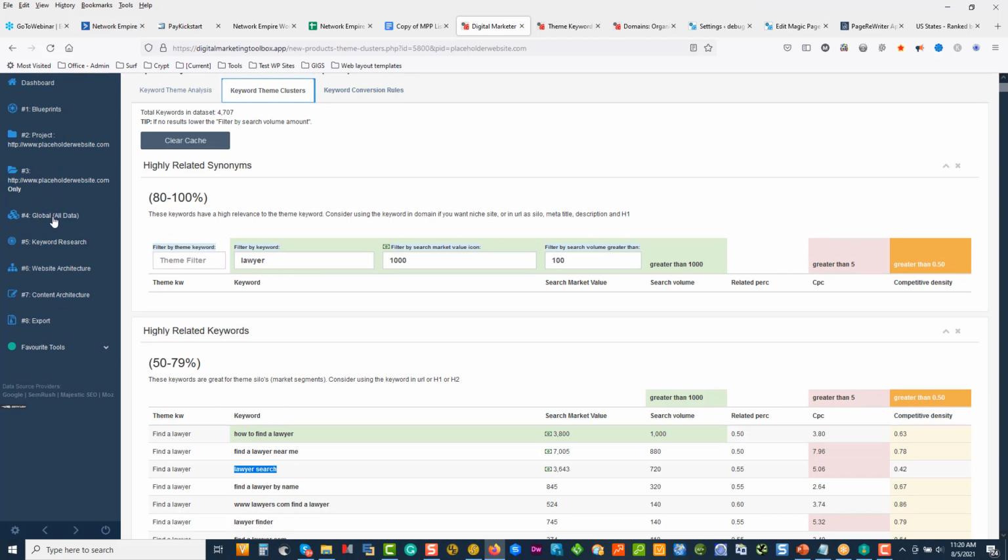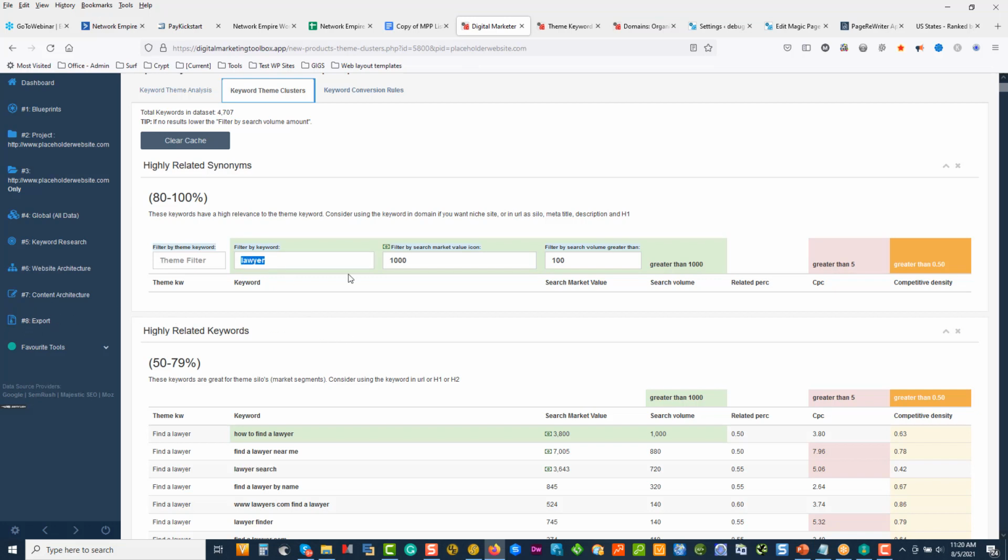As we add domains, we can see how they work, where they make their money, what pages they use to make their money. We can understand how the market is presented that information. And on keyword research, we can dig into topics, find out who dominates those topics and how they dominate that. From that, in our website architecture, we can choose what topics are important at that point in time. We can create the content that's specifically relevant to that audience. We deploy it. And that's how we use DMT.